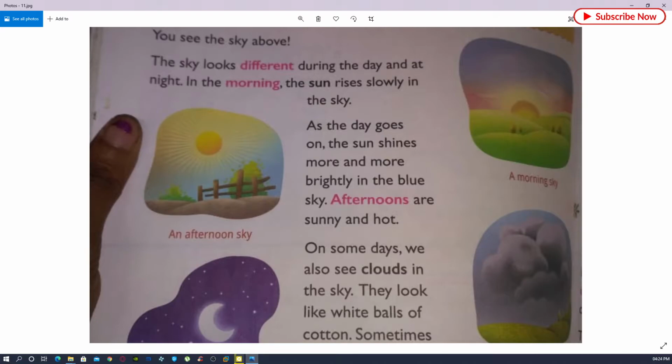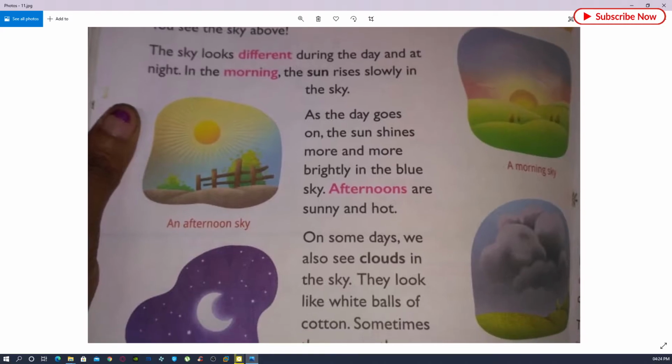So you can see the picture of an afternoon sky and a morning sky. Draw these pictures at home.